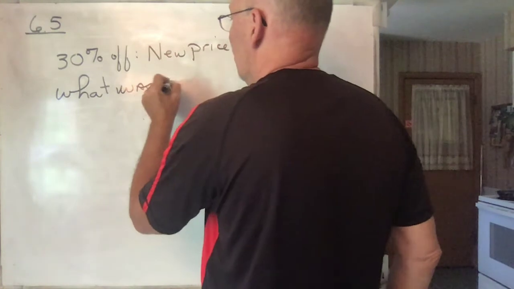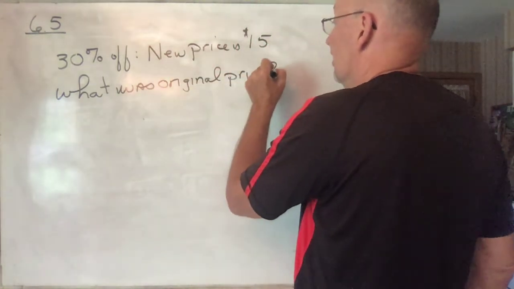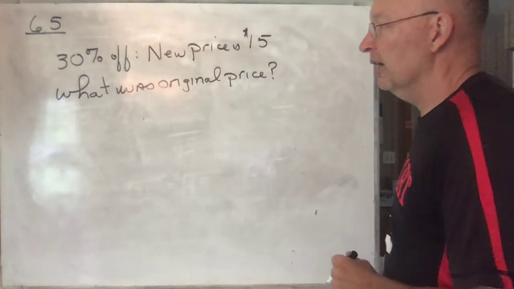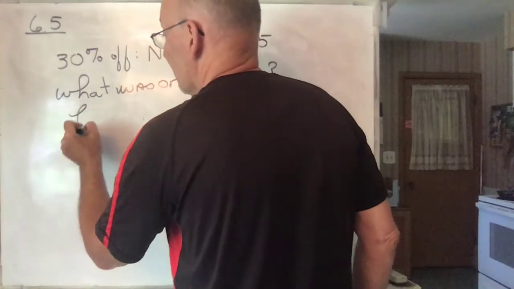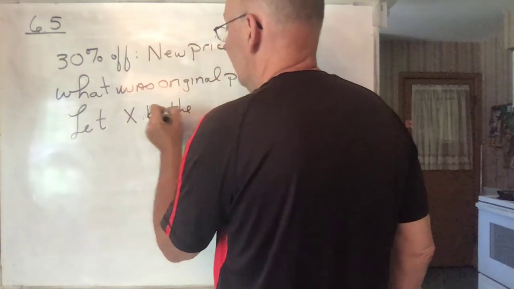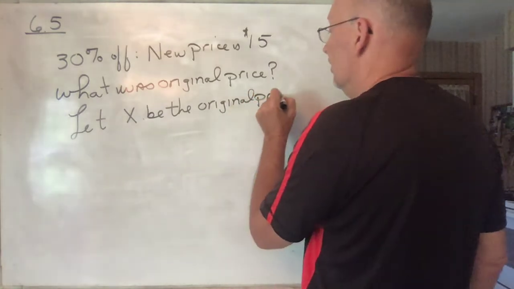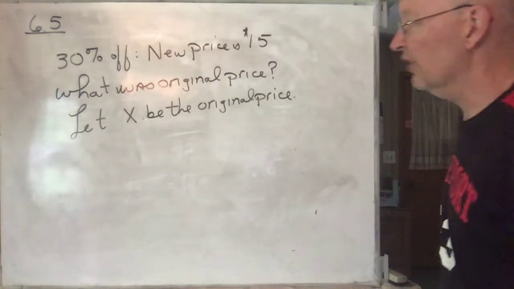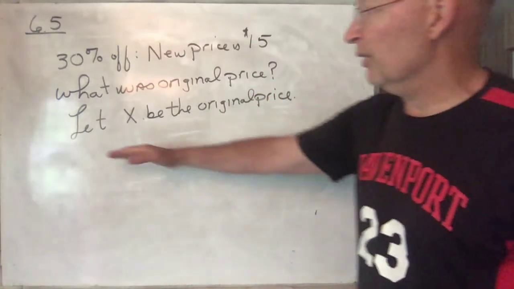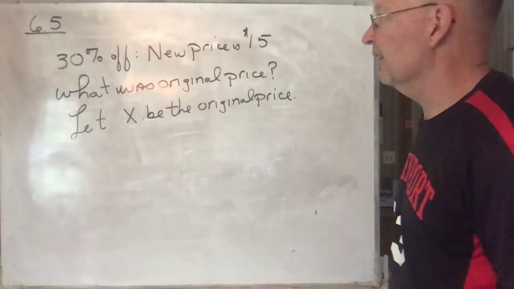What was the original price? And so what you do is you say let X be the original price. We're going to be getting into this in chapter 7 more, but the really cool thing about mathematics is you can use the word let, and you can just start it be let.